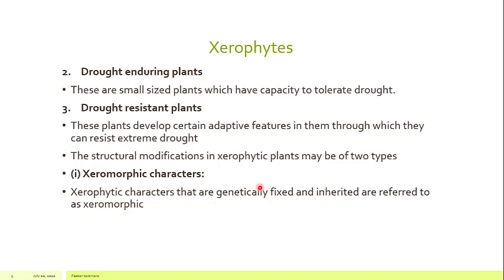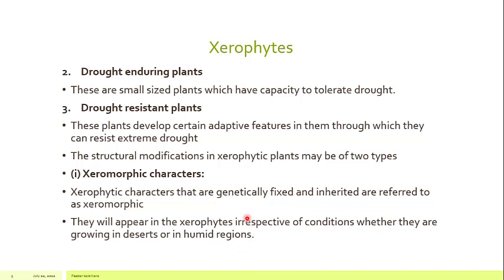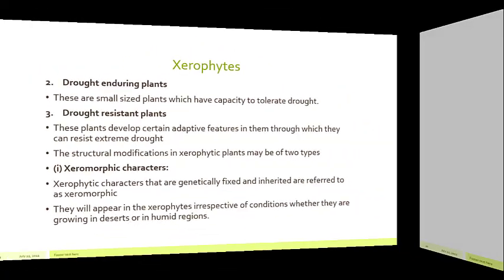So whenever a plant is growing, either in a desert or in other environments, it has those adaptations. They always have those xeromorphic characters because these are genetically fixed. So they will appear in the xerophyte irrespective of whether that plant is growing in the xeric condition or not.